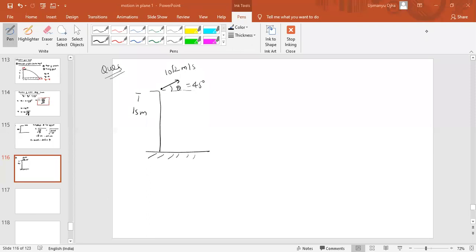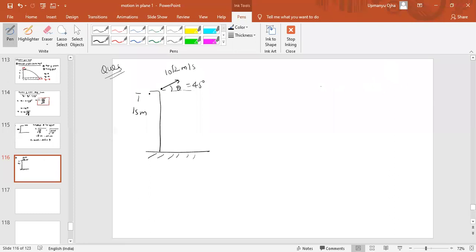Uy will have some value and Ux will also have some value. Can you find the time of the flight and the range in this case? And can you find the maximum height also? Okay, maximum height also you can find. So time of the flight, range, and maximum height.